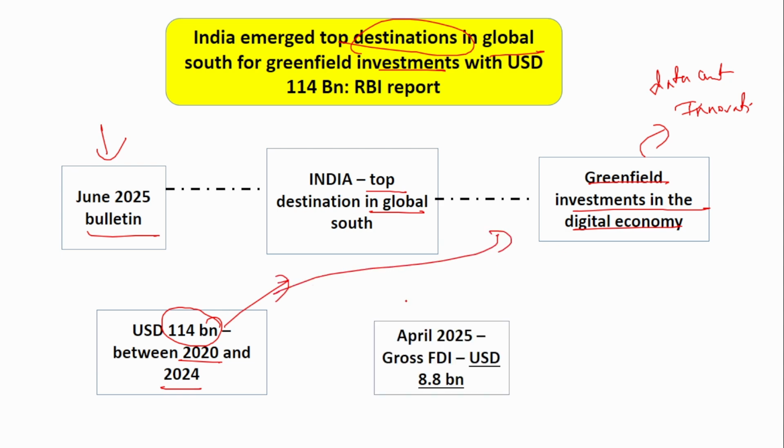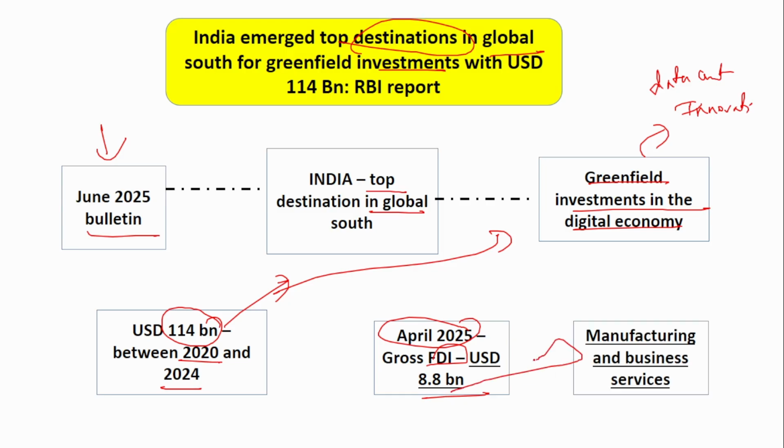Next, for April 2025, the gross FDI, the foreign direct investment, was $8.8 billion, higher than the previous March month and also April 2024. Most of the money that has entered via this FDI has been invested in manufacturing and business services. More than 50% has been invested in manufacturing and business services. Outward FDI means people residing in India investing in businesses outside India.